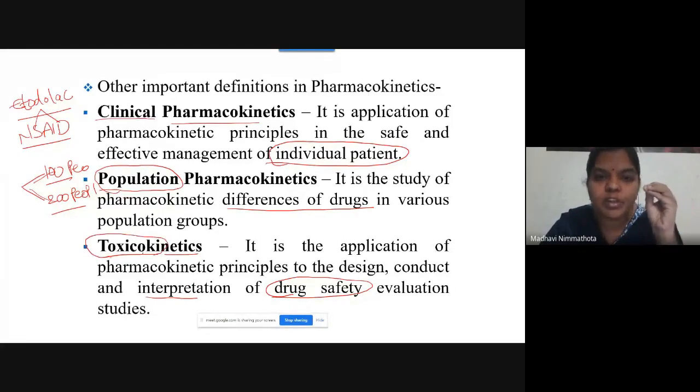So you can know this by knowing the pharmacokinetic principles of each drug. You can test the efficacy, pharmacological activity, therapeutic efficacy, and then you have to know the drug safety, that is, whether it produces some toxic reactions or not. All the principles depend upon the pharmacokinetic properties of a drug.